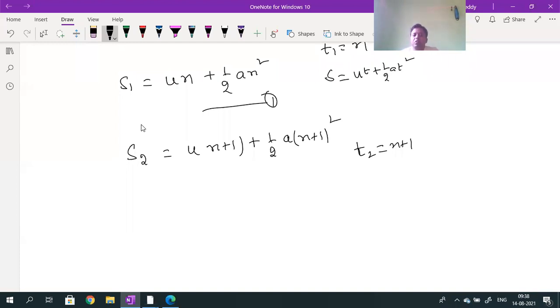Wait. Now, what is the distance traveled by a body in last nth second of the journey? So distance covered in nth second of its motion.